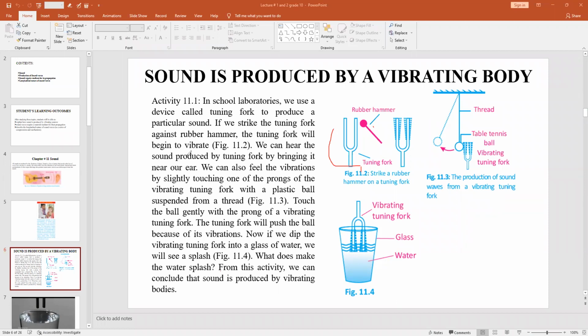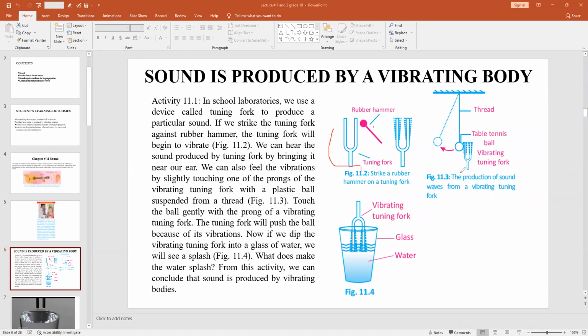We can hear the sound produced by a tuning fork by bringing it near our ear. We can also feel the vibrations by slightly touching one of the prongs of the vibrating tuning fork with a plastic ball suspended from a thread, figure 11.3.